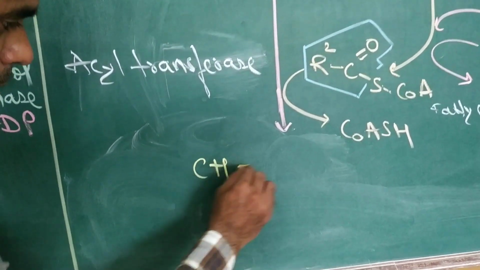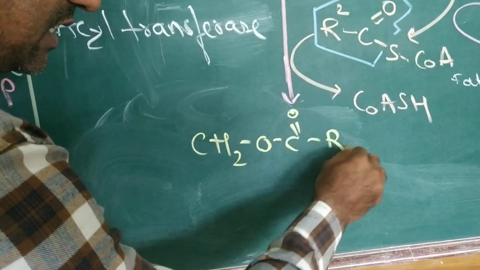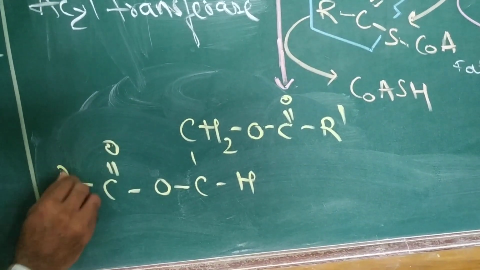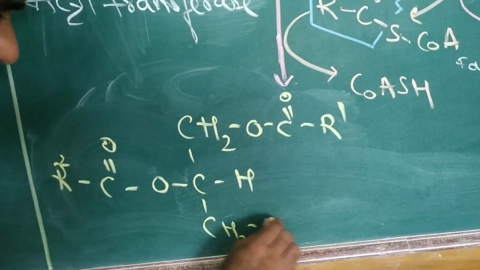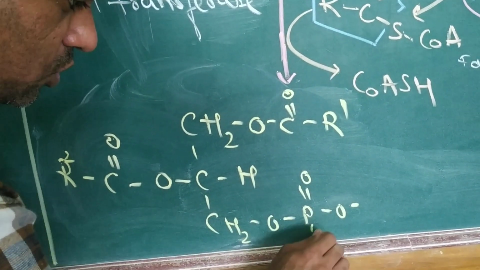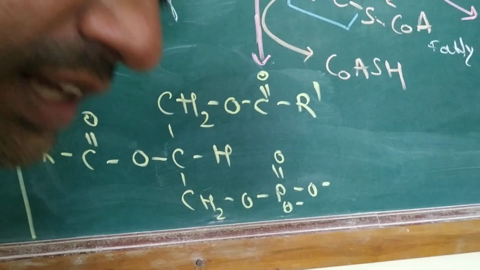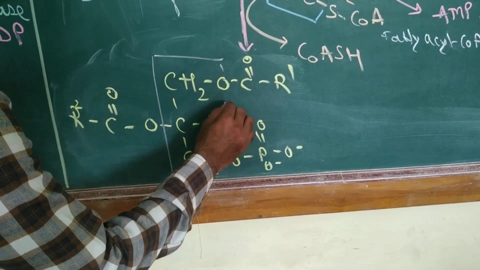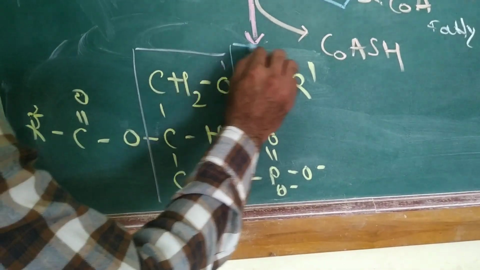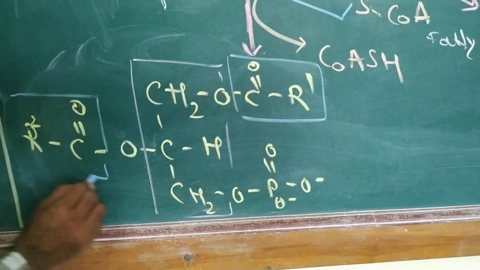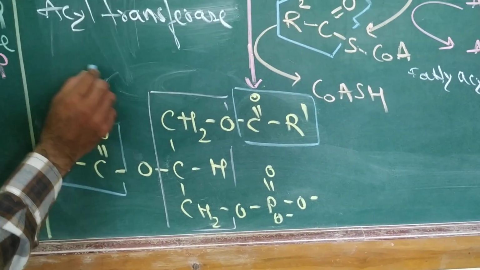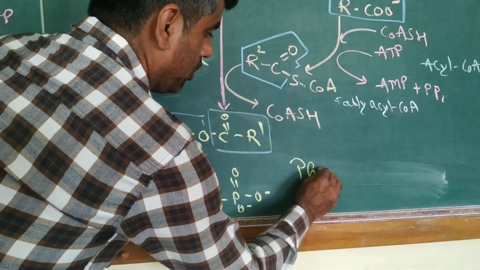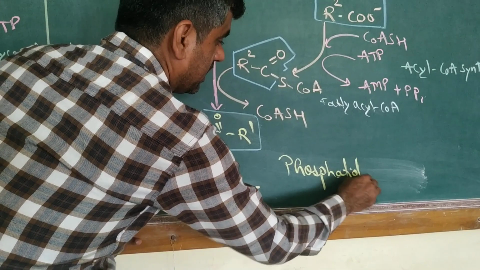So I have CH2O. Here the first fatty acid is esterified. I have one more here. Here I have the second fatty acid esterified, and the last one still has the phosphate attached. So this forms what is called phosphatidic acid. Here you will find that this particular molecule, glycerol, is the backbone, and you have the 2 fatty acids, right, which you have got from the fatty acyl CoAs which we have got here. So acyl transferase has transferred these fatty acids, and this has resulted in the formation of your major intermediate, that is phosphatidic acid.